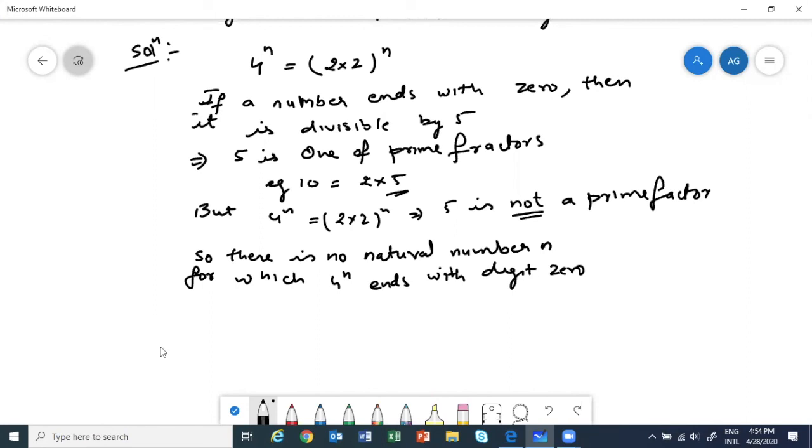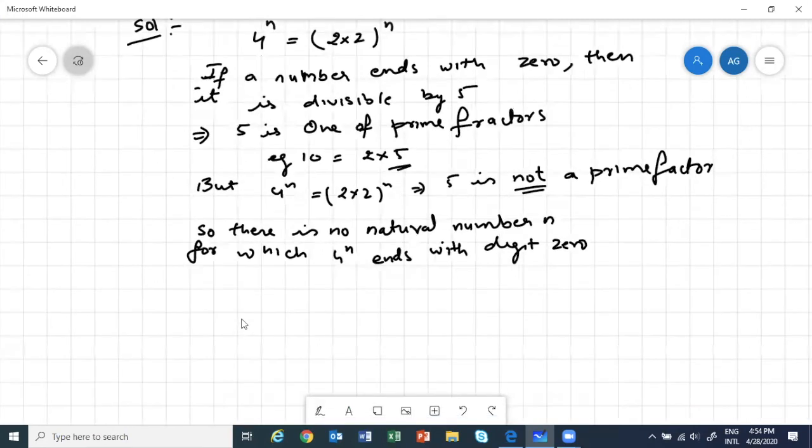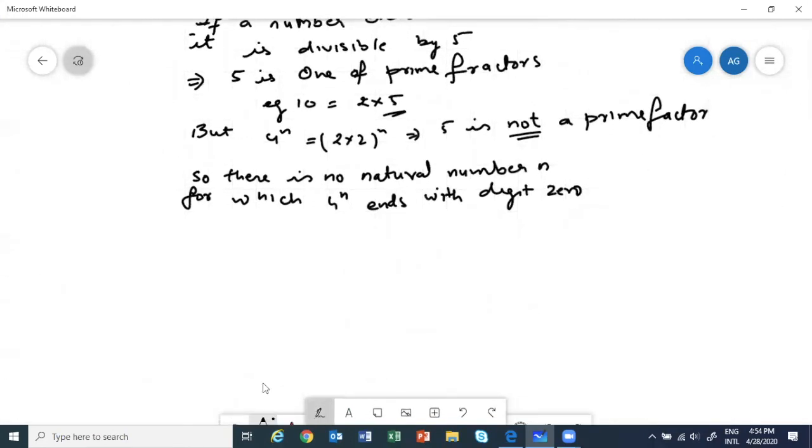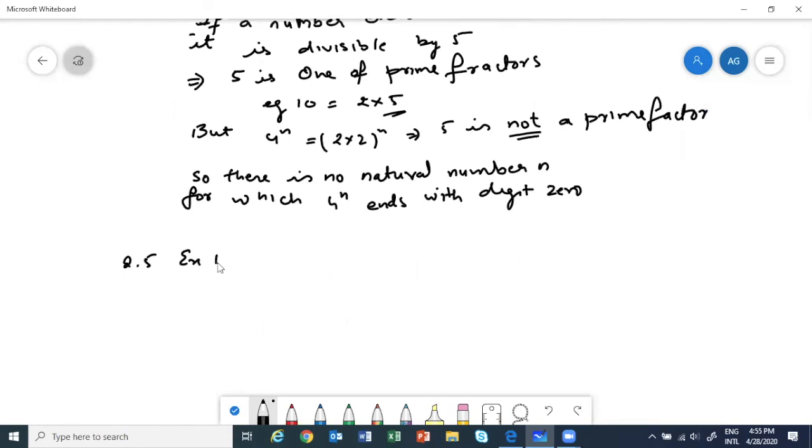So this is question number 5, exercise 1.2. I'm writing the question.